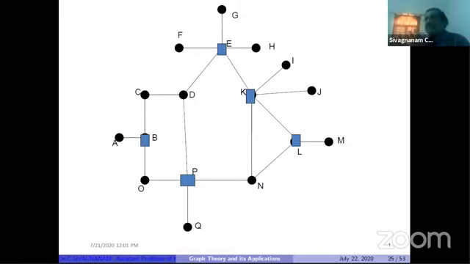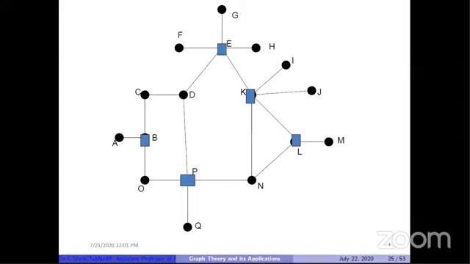So set S satisfies this property. This type of set is called a dominating set.